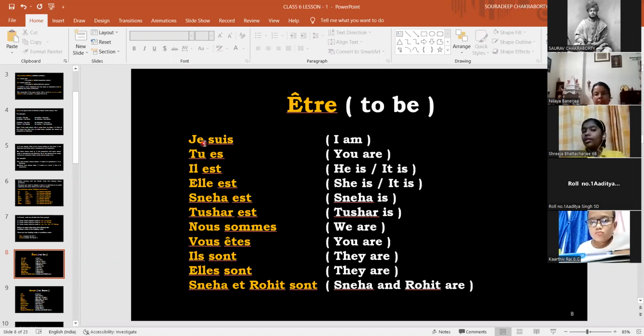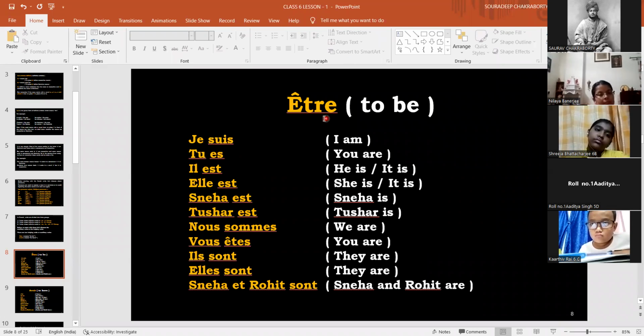Right? Once again, je suis, tu es, il est, elle est, Sneha est, Tushar est, nous sommes, vous êtes, ils sont, elles sont. Sneha et Rohit sont.